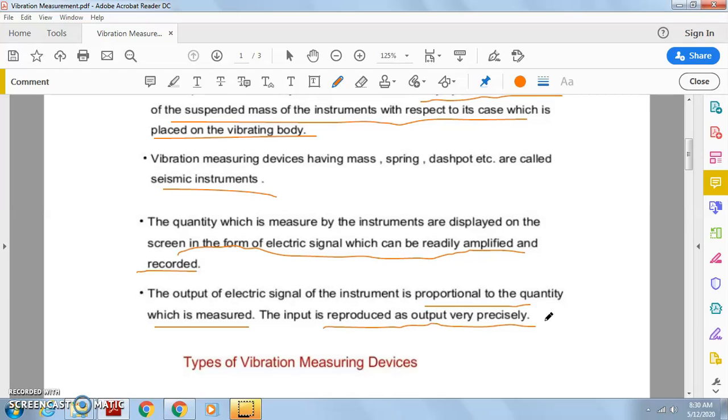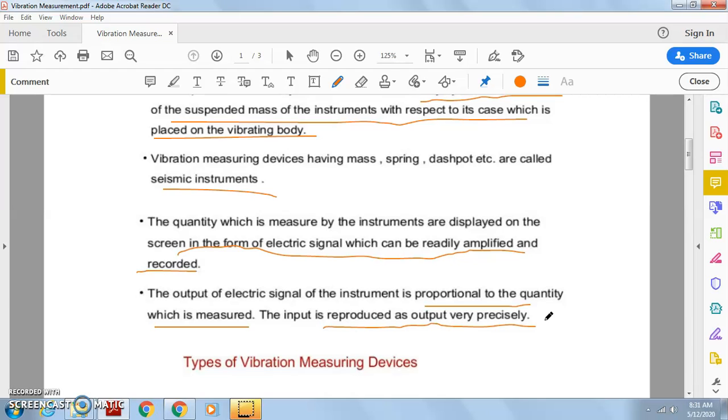So we know that in the strain gauge system, when we went through that chapter, the strain gauge factor is equal to del R by R divided by del L by L. If the gauge factor is constant, then we can say del R by R is proportional to del L by L. That means the electrical signal in the form of resistance is directly proportional to the strain value.